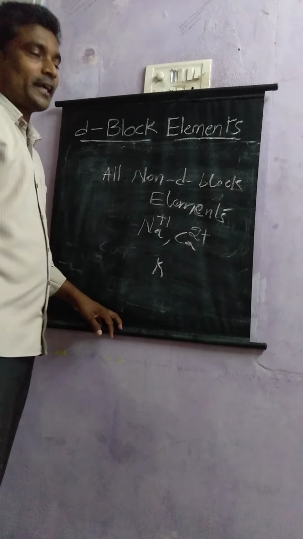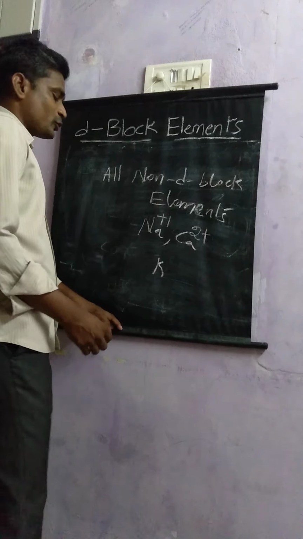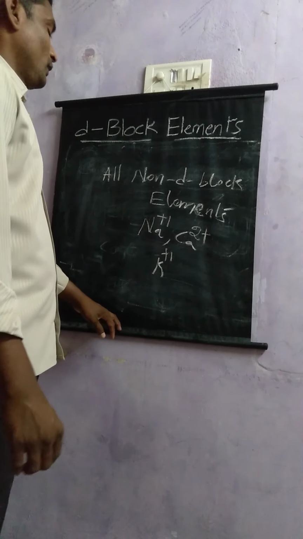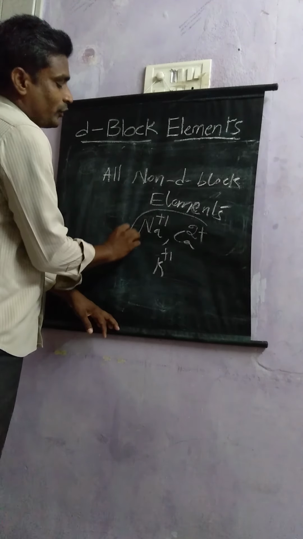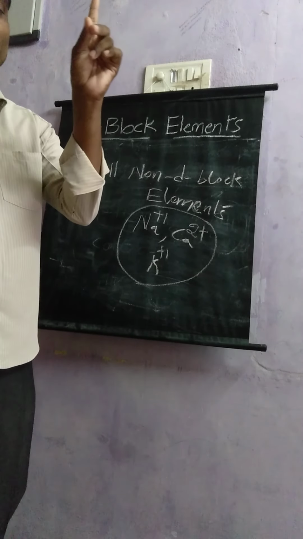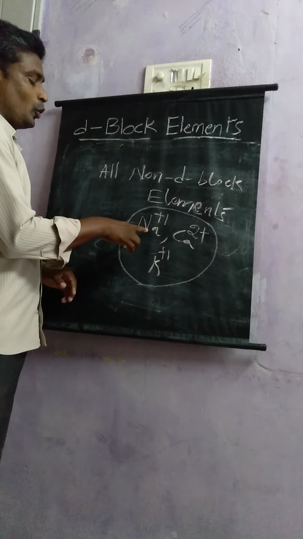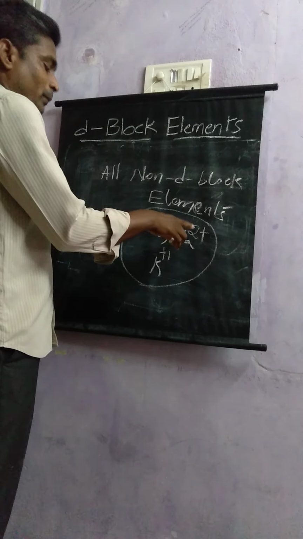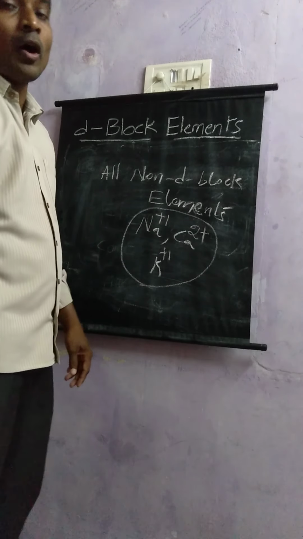And coming to potassium, potassium is also a metal and it will also exhibit +1 oxidation state. So all these are non-D block metals and they will exhibit only single oxidation state. Coming to sodium, it will exhibit +1. Coming to calcium, +2. Potassium, +1. All these are non-D block metals.